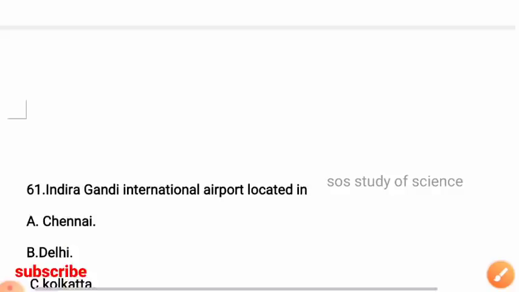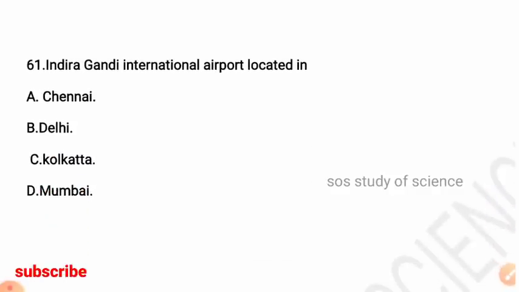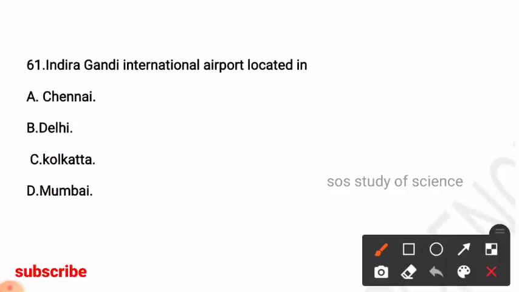Next question, Indira Gandhi International Airport is located in. Options: Chennai, Delhi, Kolkata, Mumbai. So here the right answer is option B, Delhi. Okay, Indira Gandhi International Airport is located in Delhi.